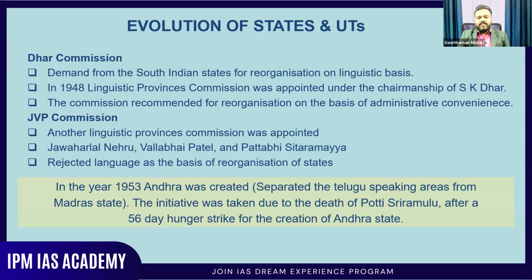That was a failure because the people were not ready to accept it. Then came the next commission, the JVP Commission. JVP means J for Jawaharlal Nehru, V for Vallabhbhai Patel, and P for Pattabhi Sitaramayya. They also rejected the idea of states based on language. So the two commissions rejected the idea of states based on language.